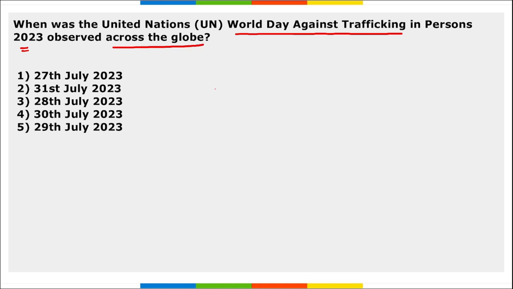I repeat, UN World Day Against Trafficking in Persons is observed on 30th of July. As the name suggests, this was to raise awareness about the situation of human trafficking victims and to promote their rights.